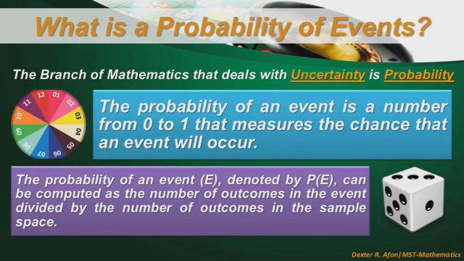What is the probability of events? The branch of mathematics that deals with uncertainty is what we call probability. The probability of an event is a number from 0 to 1 that measures the chance that an event will occur. The probability of an event E, denoted by P of E, can be computed as the number of outcomes in the event divided by the number of outcomes in the sample space.